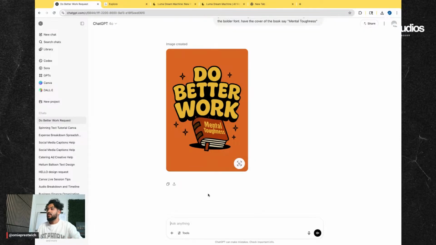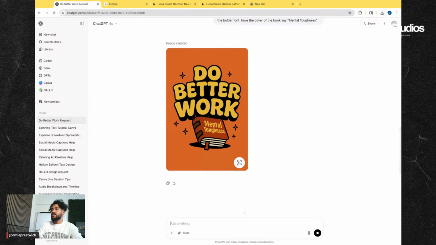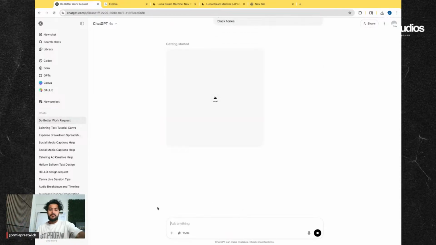Do better work. Great. Now make one more with different colors, more red and black tones. And then I like it. That's a good one. That's a fun little one.